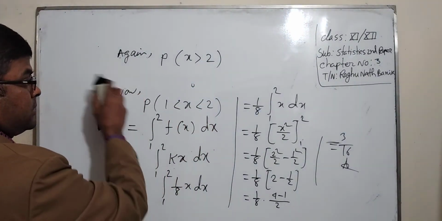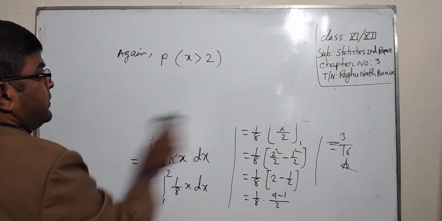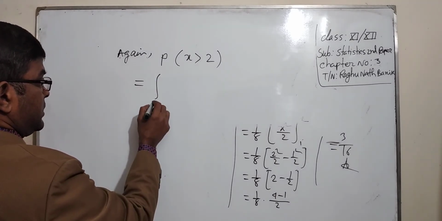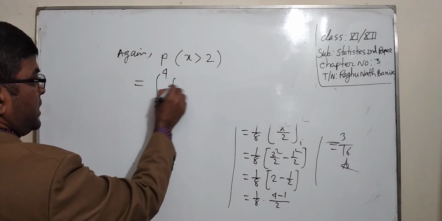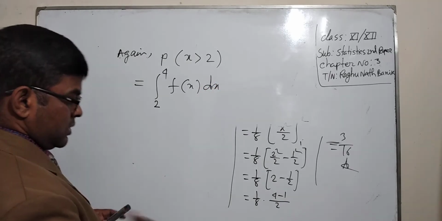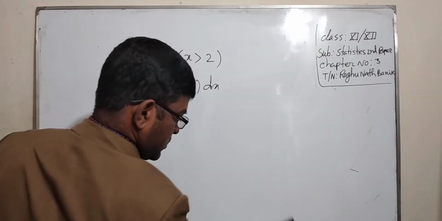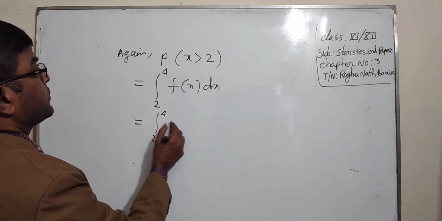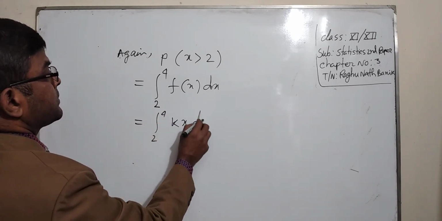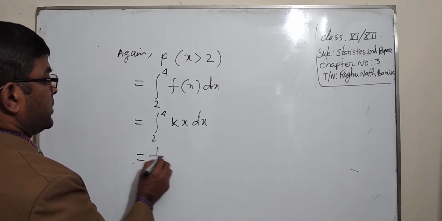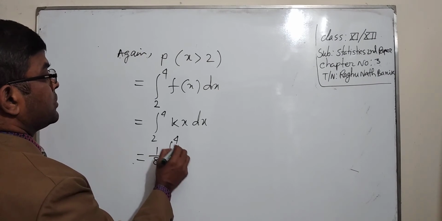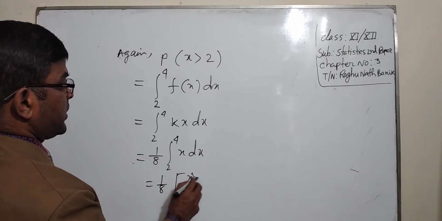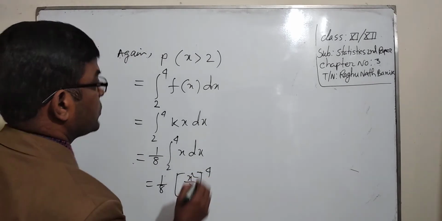We have to write the upper value as 4 and the lower limit as 2. Now we write the integral, lower limit 2, upper limit 4, of f(x) dx, which equals the integral from 2 to 4 of kx dx, or 1 by 8 integration 2 to 4 x dx, 1 by 8 times x square by 2, upper limit 4, lower limit 2.